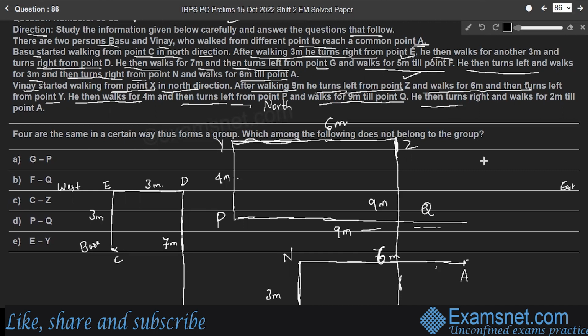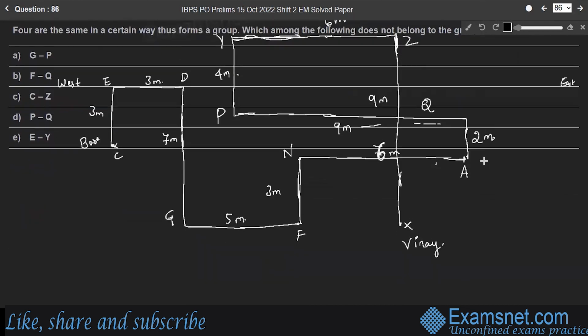Next, he turns right. To his right means the south direction. He walks for 2 meters till point A. So finally, he reaches point A. Both Vinay and Vasu reached point A.